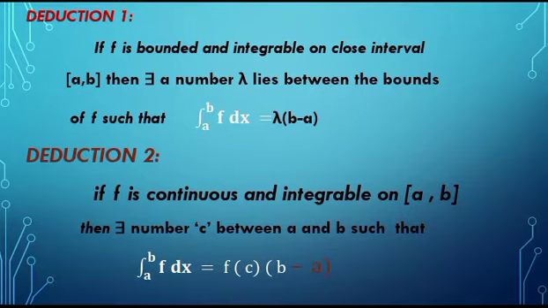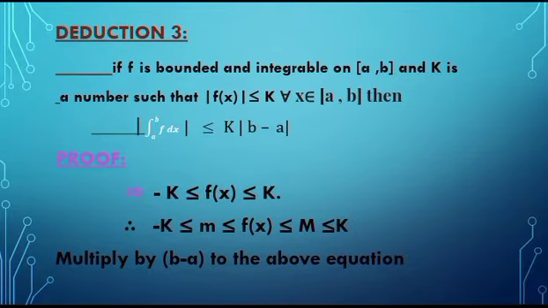So friends, let us see deduction number 3, that is, if f is bounded and integrable on closed interval a comma b and capital K is a number such that mod of f of x is less than or equal to K for all x belonging to closed interval a comma b, then the mod of integration of f between the limits a to b is less than or equal to capital K into mod of b minus a. Let us see the proof.